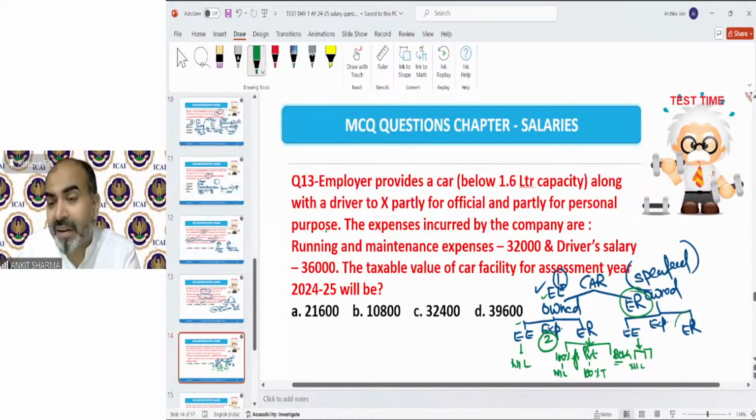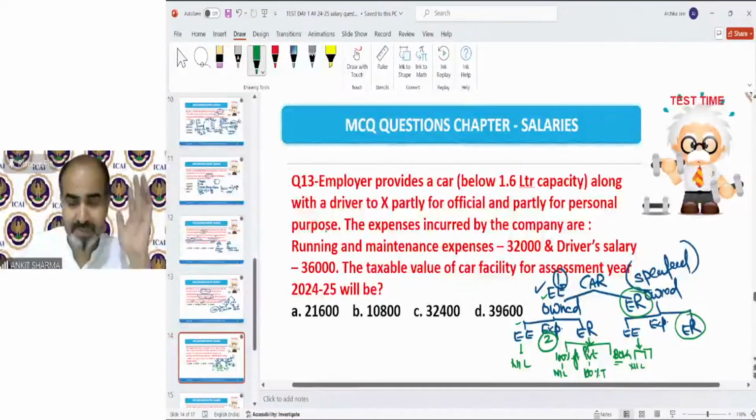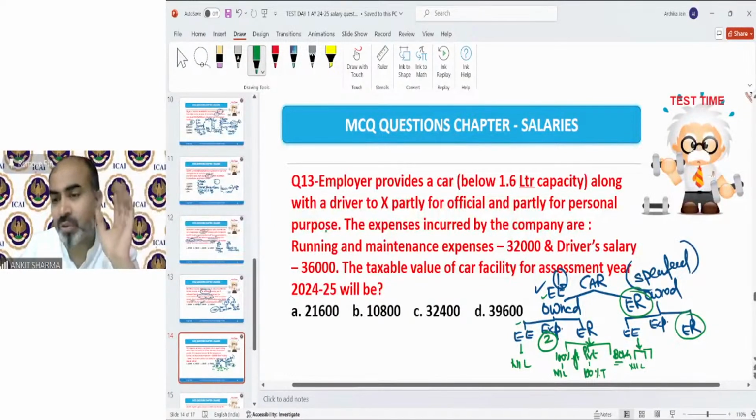Now this is the interesting concept which says car is owned by employer, expenses paid by employer. Everything has been paid by employer. So this is the case in which we have to tax the car value as well as the expenses value.